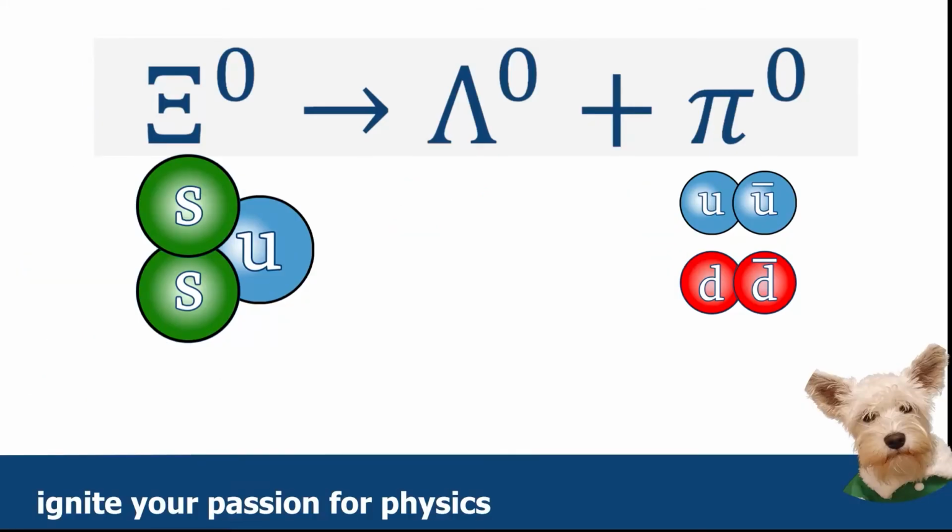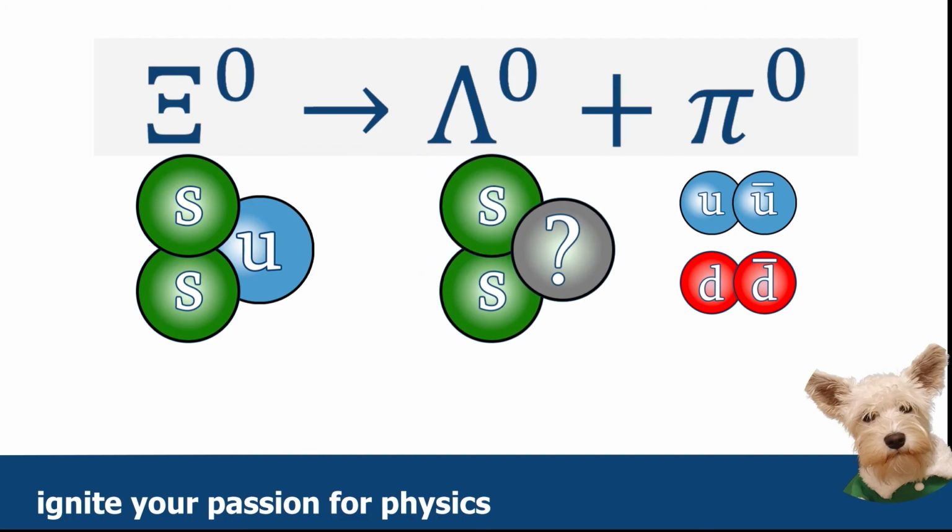Now we've got to think about the lambda 0, which we know has to have a 0 charge and 3 quarks. So could it be possible that the two s's remain unchanged and then we have any combination of like u, anti-u, d or anti-d? Now if you go through all those options, it clearly can't be SSU because then it hasn't changed. If you go through all of those options, none of them will give you a 0 charge, so it can't be any of those options.